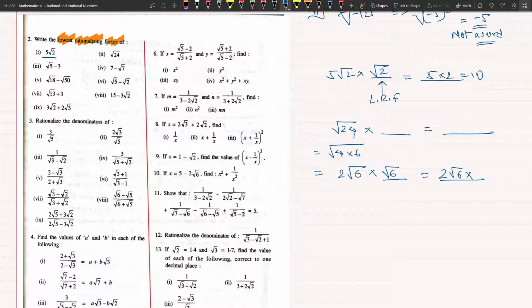So 2 root 6 times root 6 is equal to 2 into 6, which is 12. The correct least rationalizing factor is root 6.